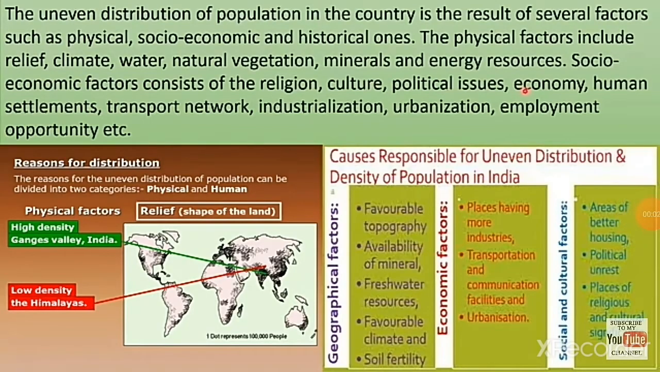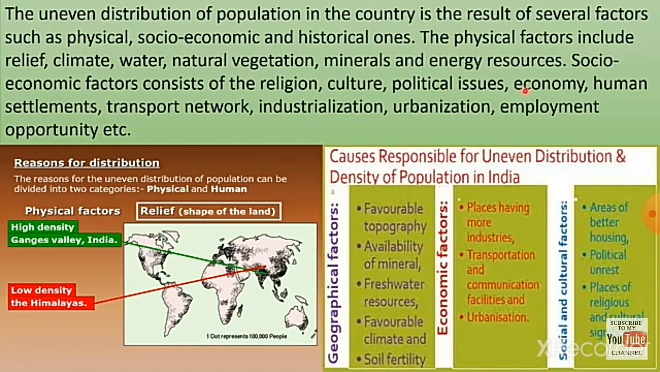So, the uneven distribution of population in the country is a result of several factors such as physical, socio-economic, and historical ones. Based on the physical factors only, the people will be distributed in the areas. That is relief, climate, water, natural vegetation, minerals, and energy resources. These are the basic things for human beings to live in that area. Based on this only the people will be settled. Where the people are settled in that area will be mostly densely populated.